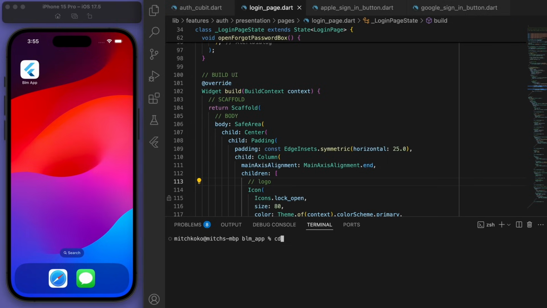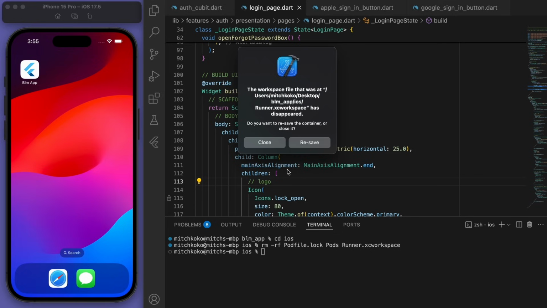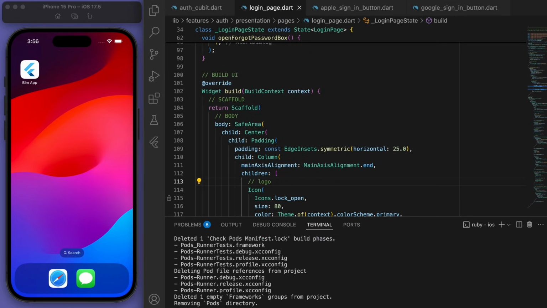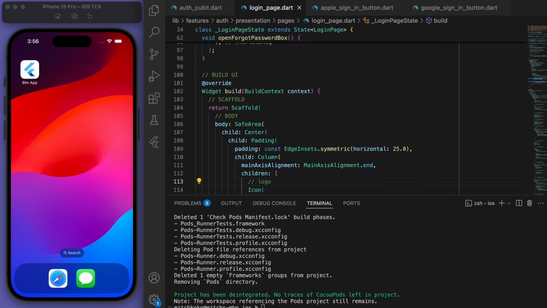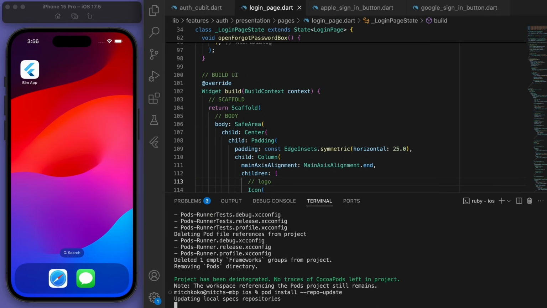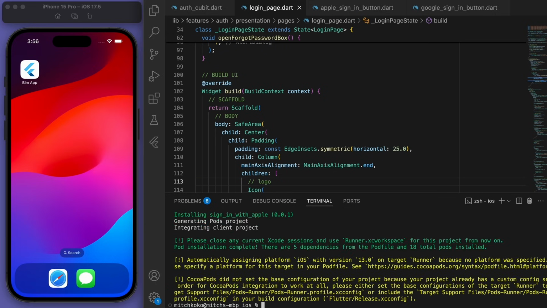So the first thing is I want you to change the directory to the iOS folder and I want you to remove the pod file. So just say rm -rf Podfile.lock and just type this command exactly. We're going to pod deintegrate. So we're basically deleting the pod. And then let's say pod install --repo-update. So this will just cleanly update your pod file.